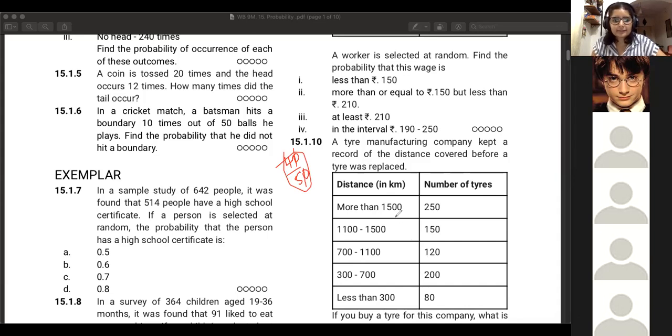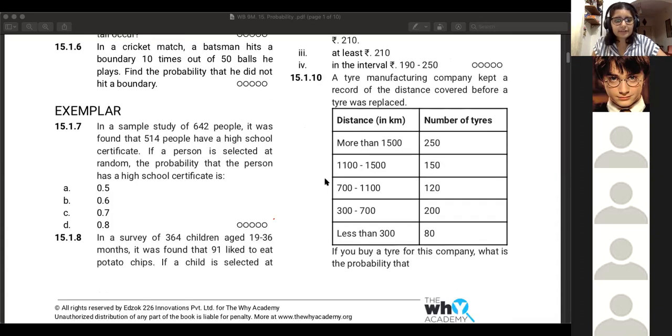All right. And final, Swayam, your turn. Look at question number 7. In a sample study of 642 people, it was found that 514 people have a high school certificate. They passed high school. If a person is selected at random, the probability that the person has a high school certificate is. Here you're given it in terms of decimals, so after finding it out, you need to divide and give me the final answer. Swayam, your turn. This is your question now.